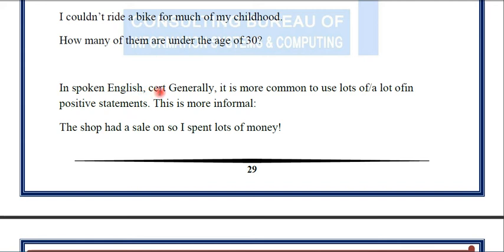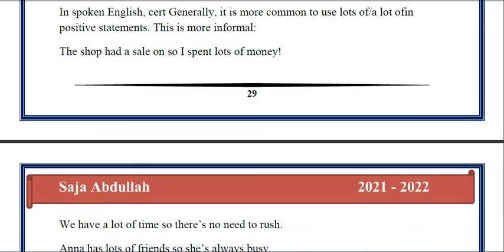In spoken English, generally it is more common to use a lot of or lots of in positive statements. It is possible to use a lot of and lots of. This is more informal, the sentence is more informal. For example here, the shop had a sale on, so I spent a lot of money. The sentence is informal.